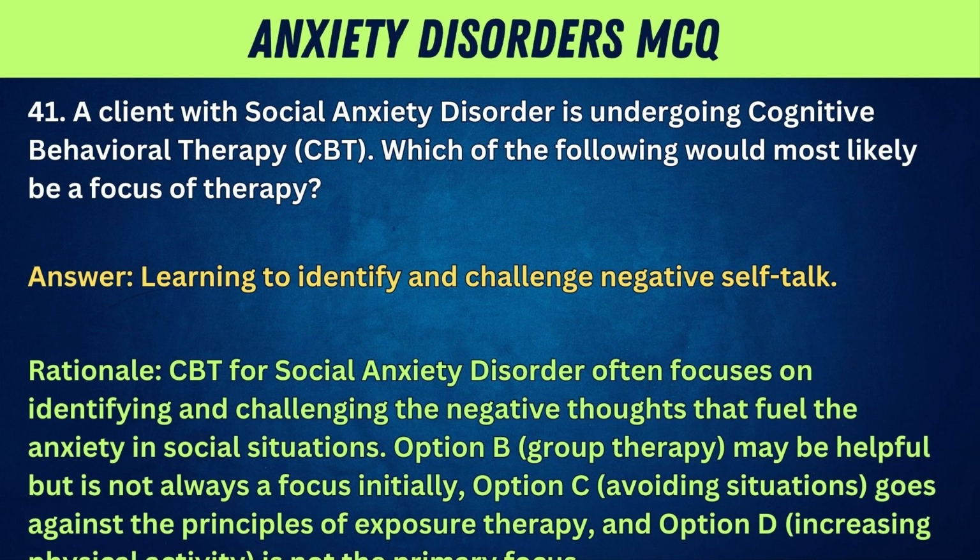Rationale: CBT for social anxiety disorder often focuses on identifying and challenging the negative thoughts that fuel the anxiety in social situations. Option B, group therapy, may be helpful but is not always a focus initially. Option C, avoiding situations, goes against the principles of exposure therapy. And option D, increasing physical activity, is not the primary focus.